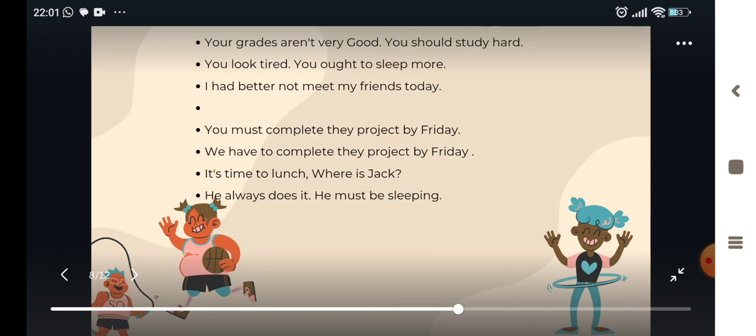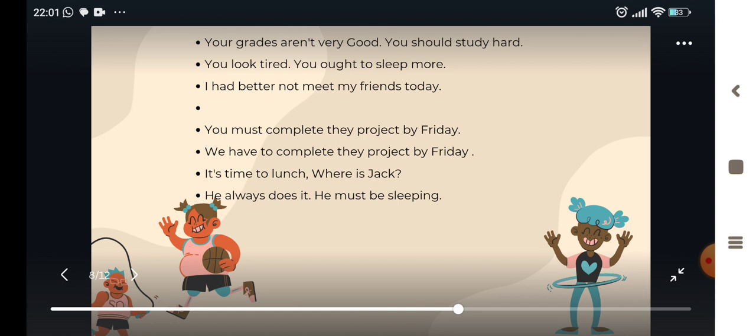"Your grades aren't very good. You should study hard." "You look tired. You ought to sleep more." "I had better not meet my friends today." In this case, if you notice, "ought to" is the only one that is permitted to use "to." And all of these mean that the person is giving advice or a recommendation.